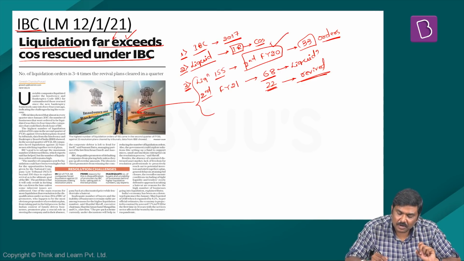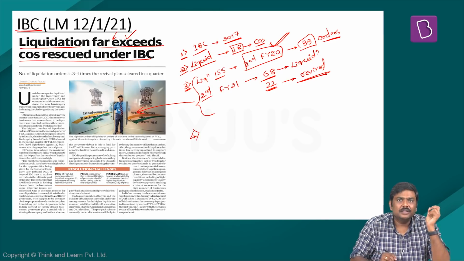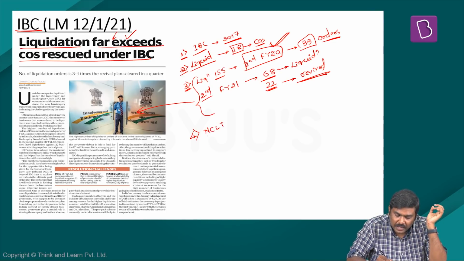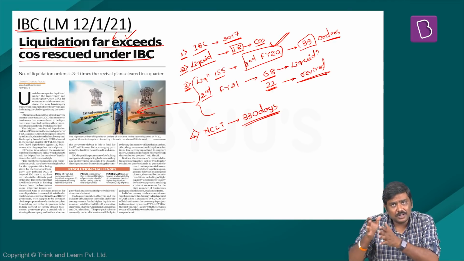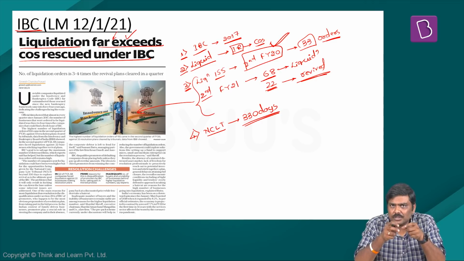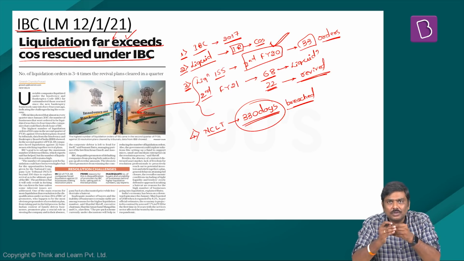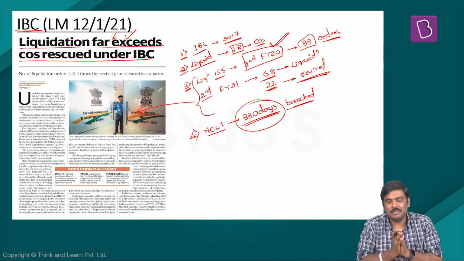Now, why is there a very high number of insolvency resolution cases where there has been liquidation? The article mentions that this particular number could have been much higher if NCLT would not have extended the deadline of 330 days for insolvency resolution. That is basically, as per Government of India guidelines or regulations under IBC as of now, the insolvency resolution should be done within 330 days. But in many of the cases, this particular number has been breached because NCLT has kept on giving certain exemptions in cases where there is a possibility of finding a buyer for this particular company in the market.